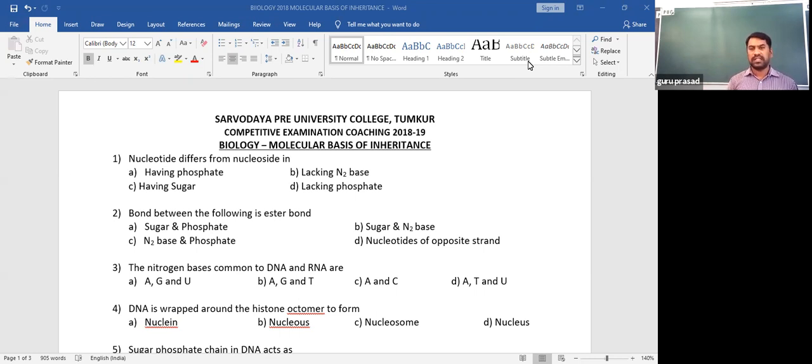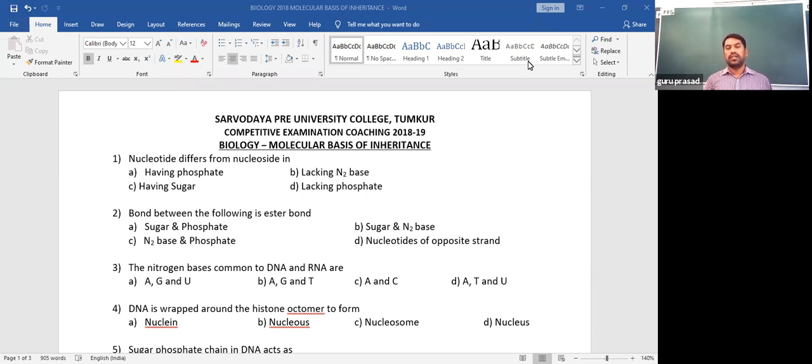In DNA we find the presence of adenine, and in RNA also we find adenine. Similarly, we find cytosine in both DNA and RNA. As such, concerning this question and these options, option C is the right answer.